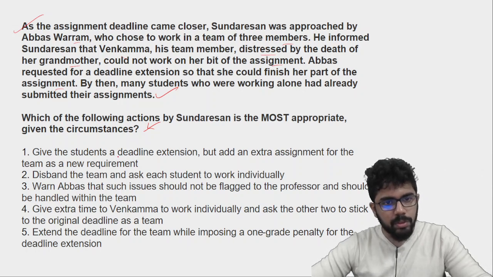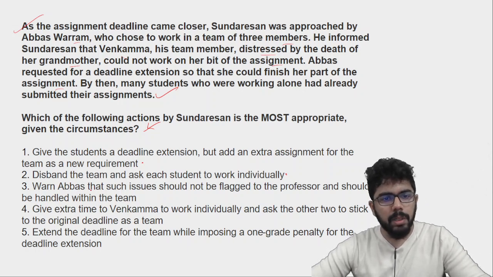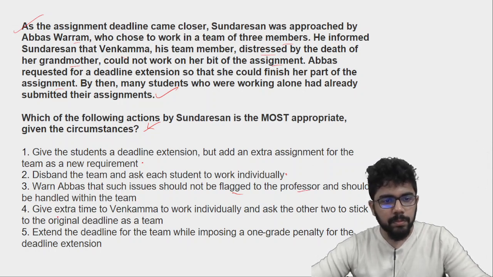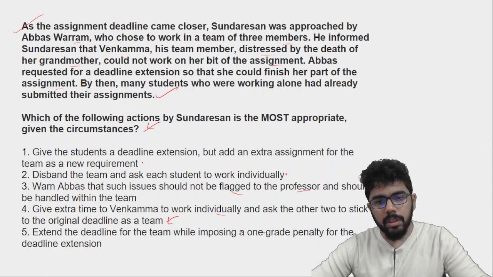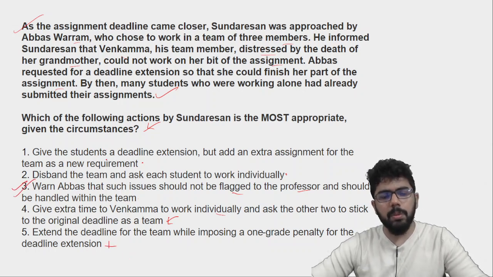So give the students a deadline extension, but add an extra assignment for the team as a new requirement. Maybe disband the team and ask each student to work individually. अब करने से क्या फायदा, फिर से ज़्यादा टाइम लगेगा. Warn Abbas that such issues should not be flagged to the professor and should be handled within the team. Give extra time to Venkama to work individually and ask the other two to stick to the original deadline as a team. Extend the deadline for the team while imposing a 1 grade penalty for the deadline extension. This is a little out of context. It has to be option 3.